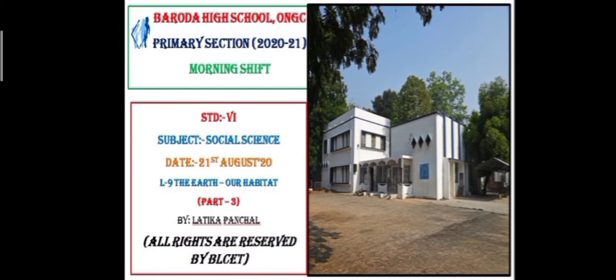We learned about Earth, our home, the solar system or the solar family with which we are directly or indirectly connected with. About various planets, meteors, constellations which are part of the solar system, about the latitudes, longitudes, and also how the earth is divided into various zones, that is torrid zone, temperate zone and frigid zone, depending upon the difference in the temperature due to the angle of sunlight falling in these zones. So let's dive into today's session.